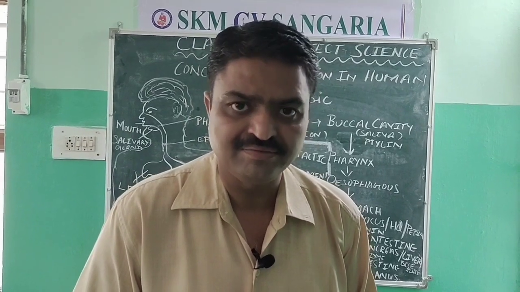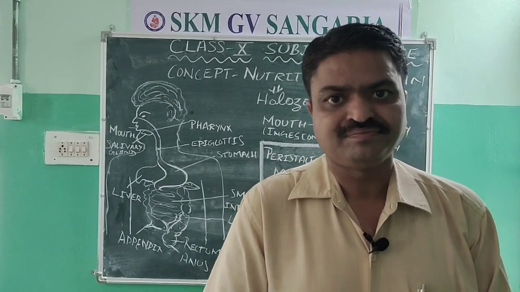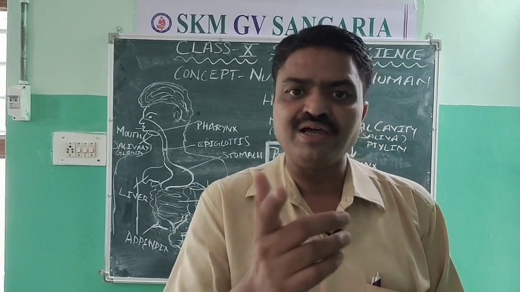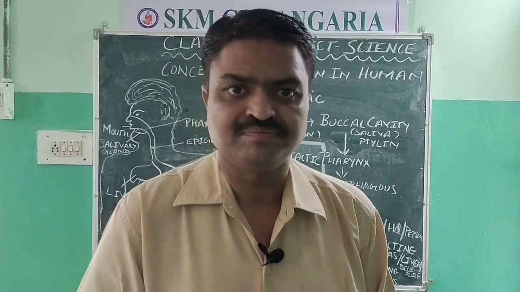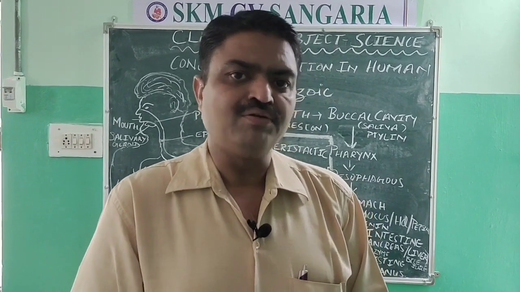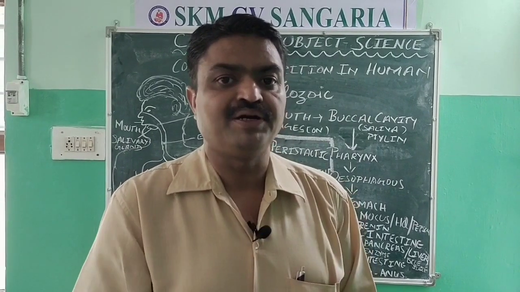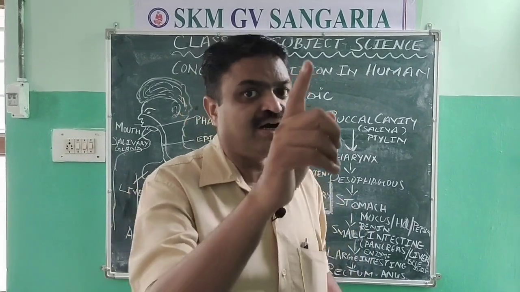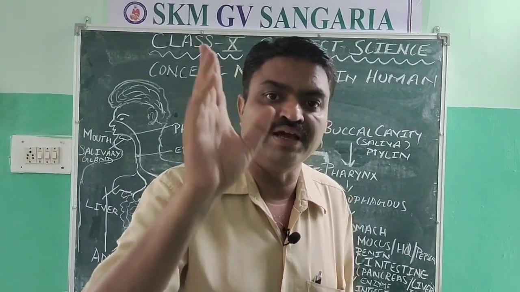The salivary gland secretes saliva, due to which if we take dry food, that dry food also becomes moist. Now in the saliva there is one particular enzyme that is also secreted by the salivary gland.